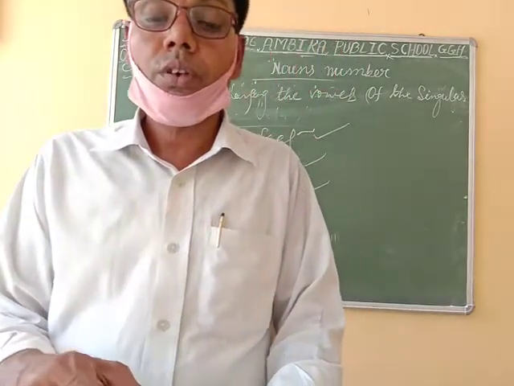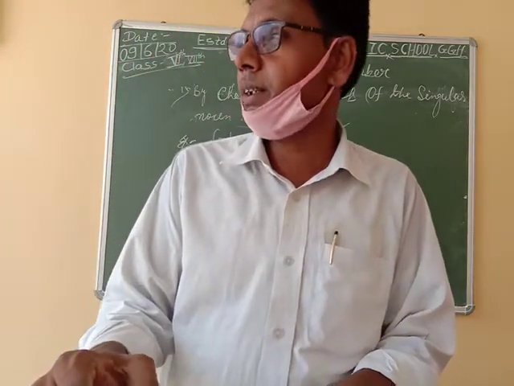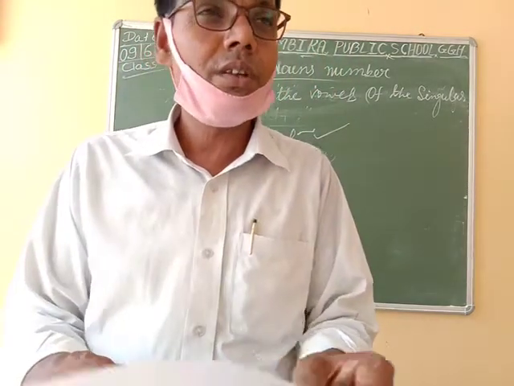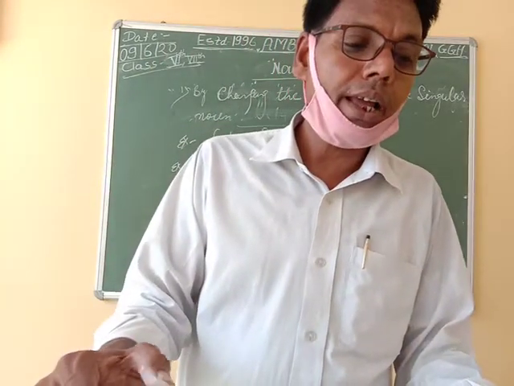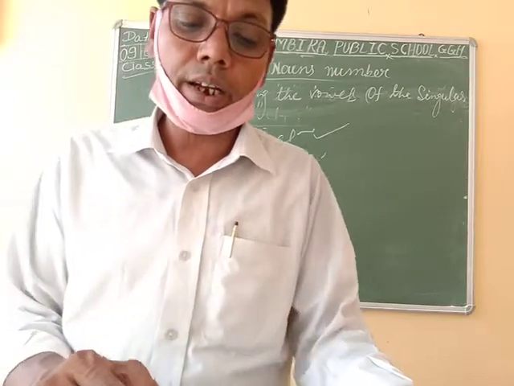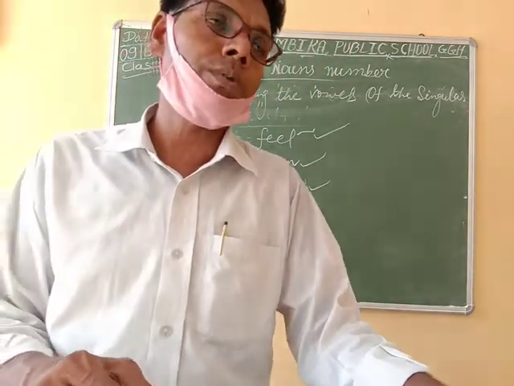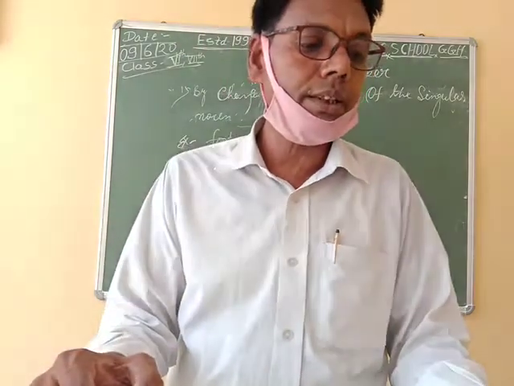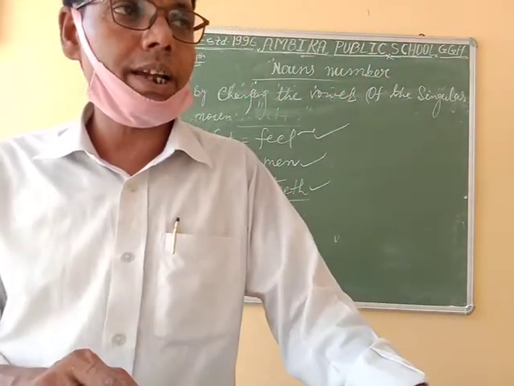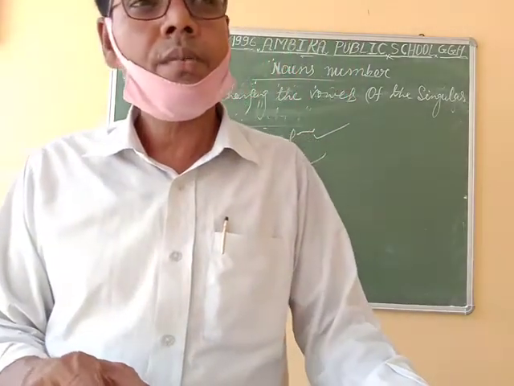You have studied nouns before this class, and in that chapter you studied the kinds of noun, classification of noun, and countable and uncountable noun. In the classification of noun you studied abstract and concrete noun, and concrete noun is very important.